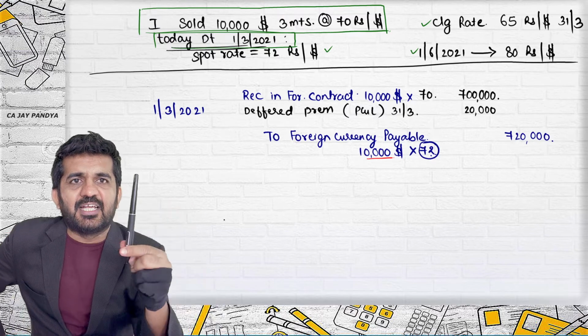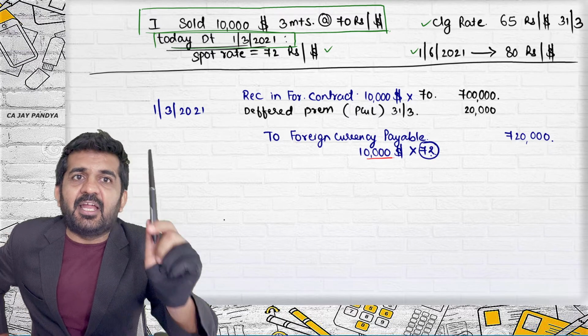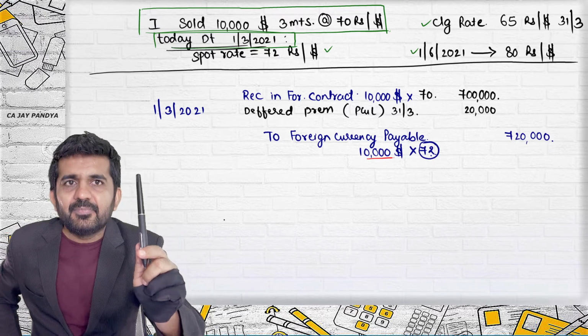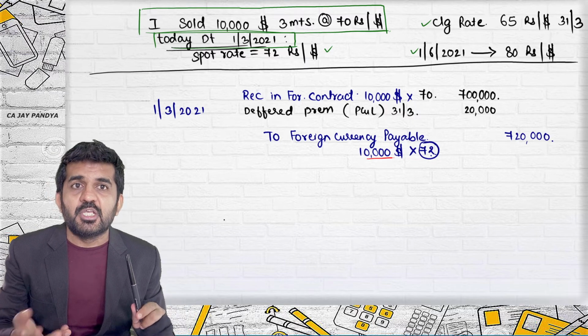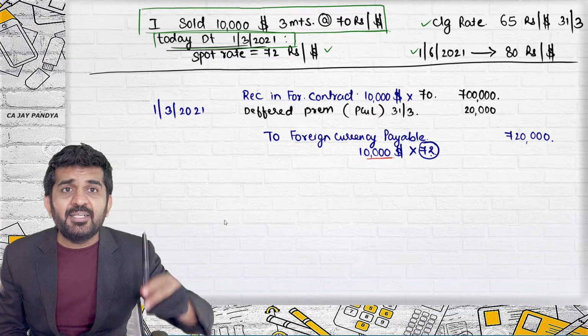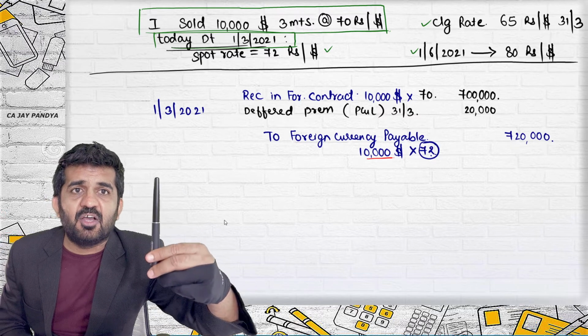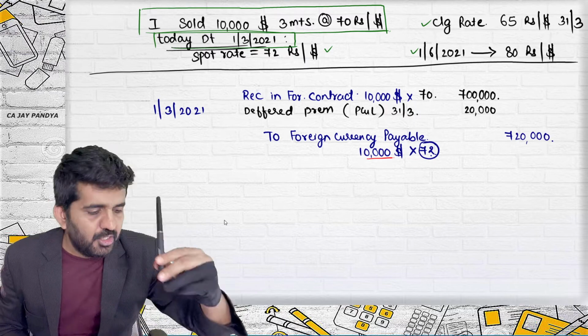Today's rate is 72 and you are deciding to sell at 70. So there is a loss, a book loss, not an actual loss. Actually, the price after 3 months should be taken into consideration. But today this has a value of 72 and you are selling it at 70. So there is a loss.